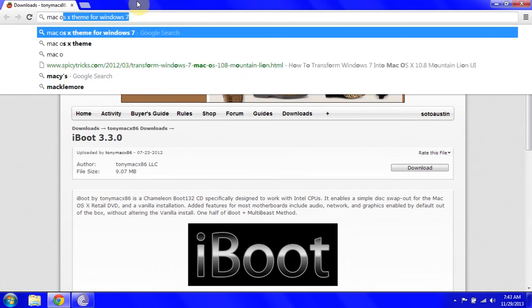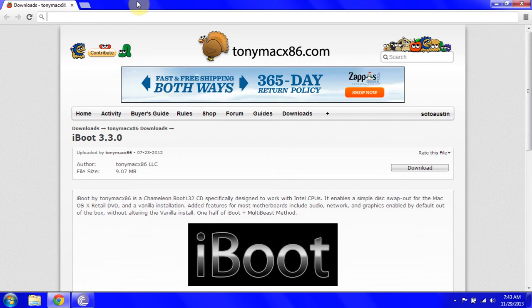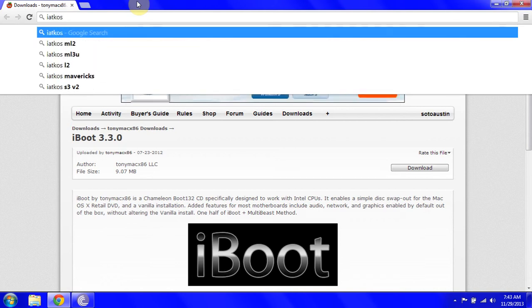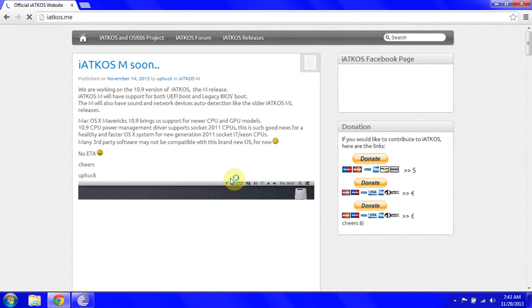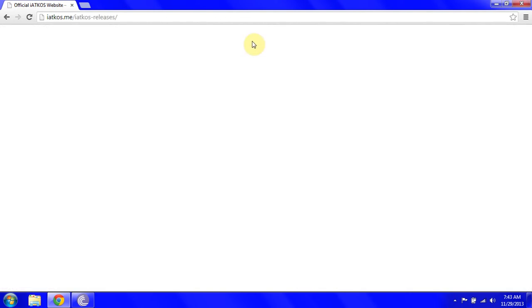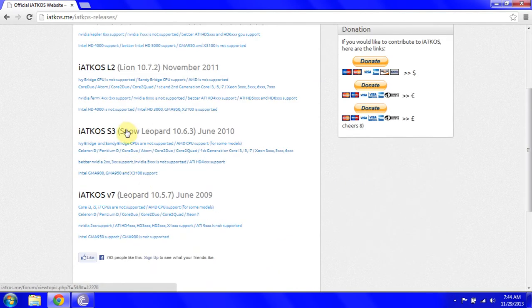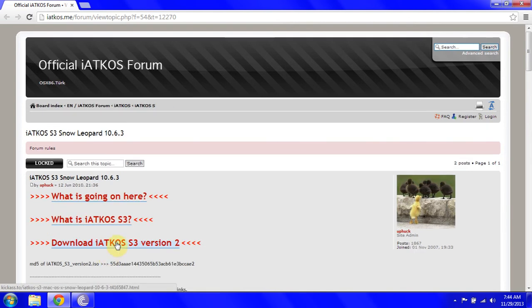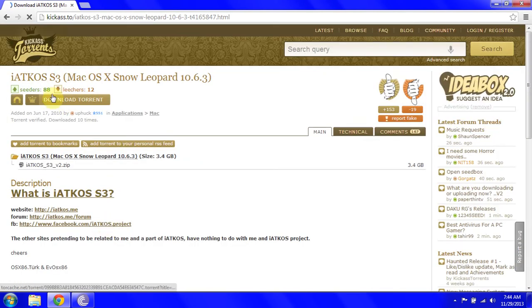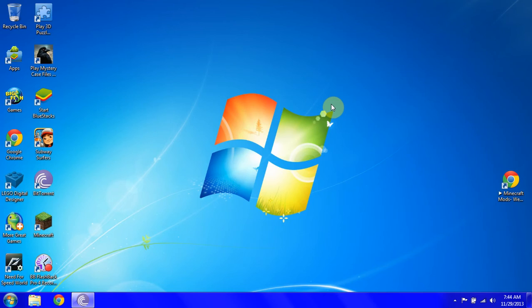Now we need to go to Mac OS X. Wait, no, go to the iAccess website. You need BitTorrent for this, so download BitTorrent. Go to iAccess releases and get S3. Click it. Click download iAccess S3 version 2. Click the magnet and then download it with that.